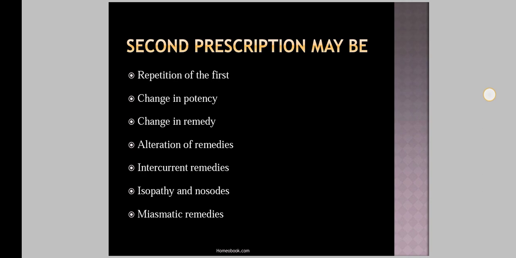In this, generally it is a measure of countering the effects of a wrong prescription. That is, if you give some medicine and it acts as a wrong prescription, in that case we give the antidote, and that antidote we call the defensive type, meaning it acts as a defensive mechanism to that wrong prescription.